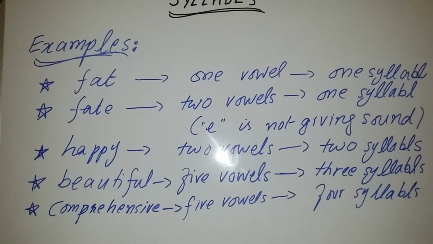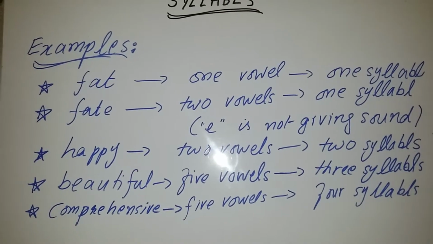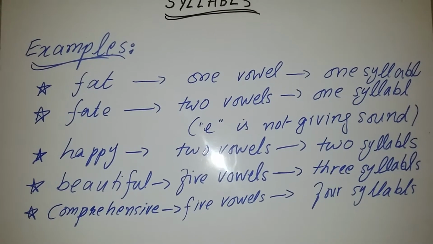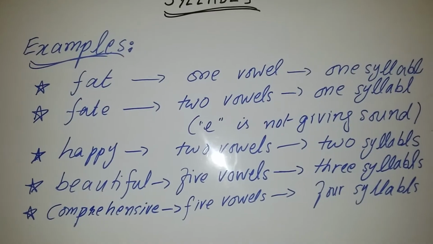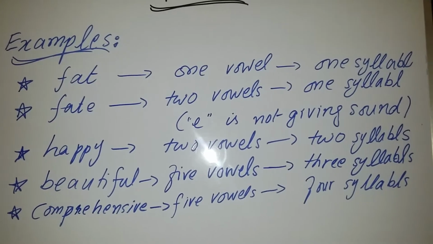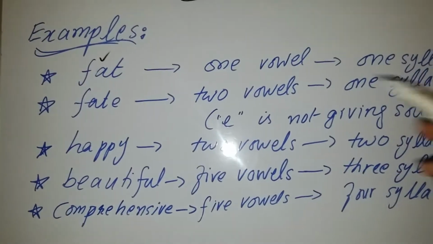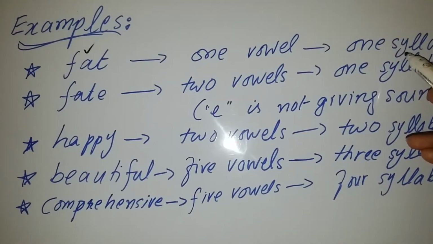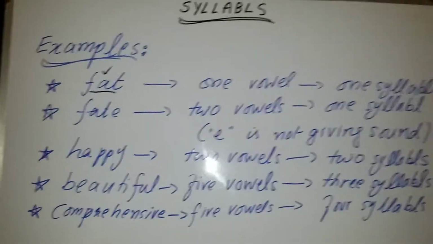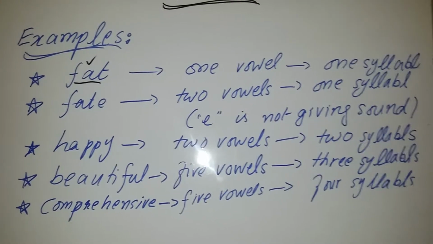Now there are some examples in front of you. Example number 1, fact. Number 2, fate. Number 3, happy. Number 4, beautiful. Number 5, comprehensive. Now one by one. First example, fact. Look at this word. You will find one vowel in this word. There is one vowel and one syllable. It means it has only one unit. This is a one unit word because there is only one syllable and one vowel which is giving you the sound of a, fact.